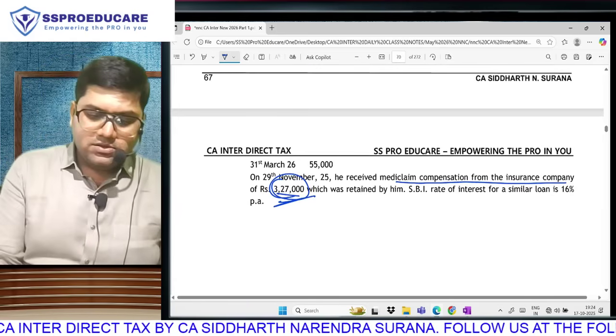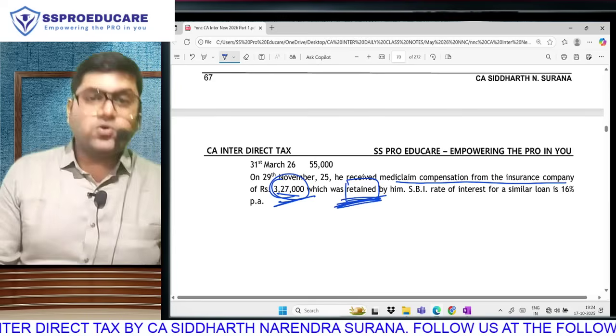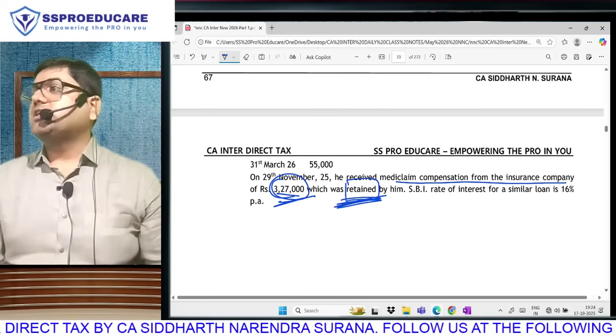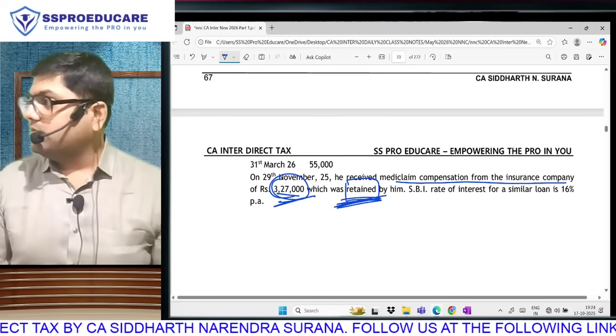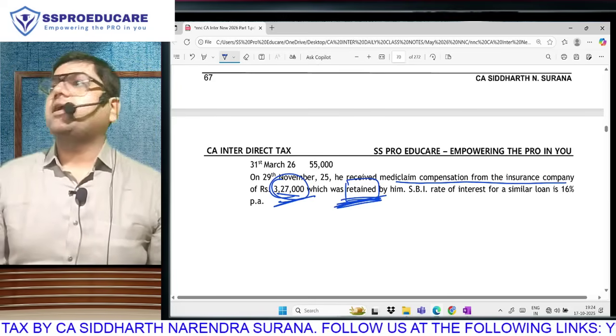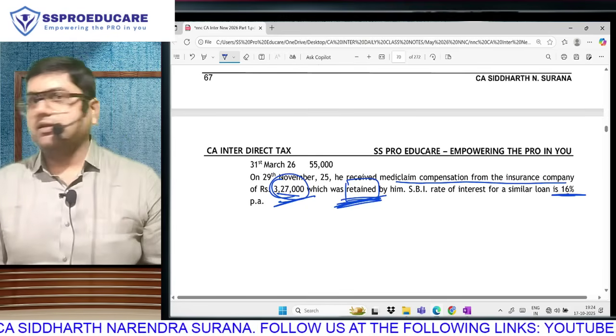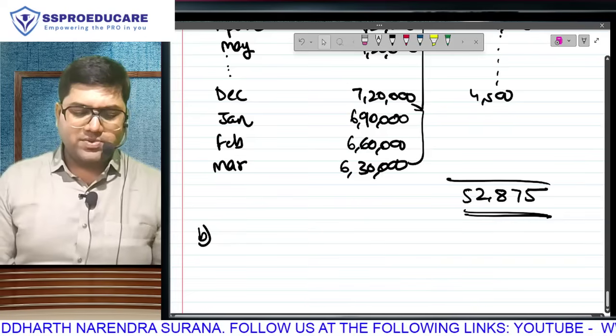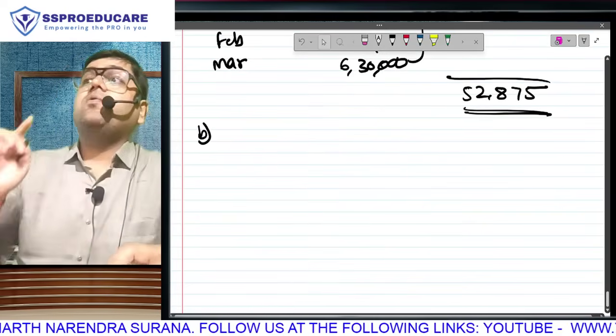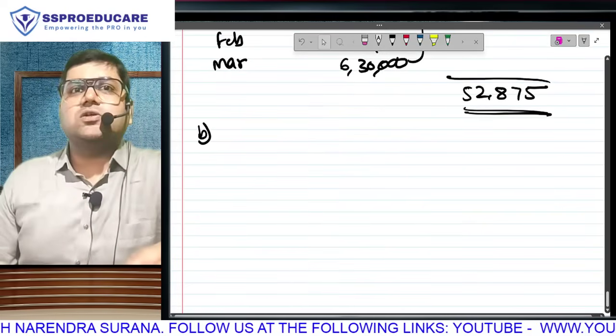But this word is going to trigger something. The perquisite which was exempt earlier will now become taxable because you have retained the claim money, and SBI ka rate is given because without this there can't be any question. What is going to be our taxable perquisite? How are you going to present this? Presentation is also important.